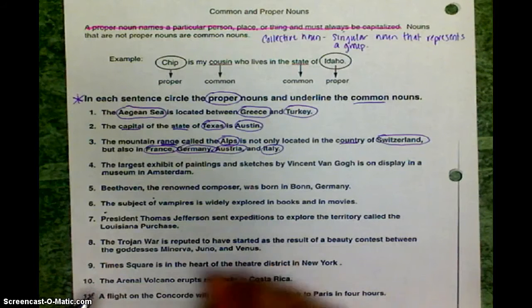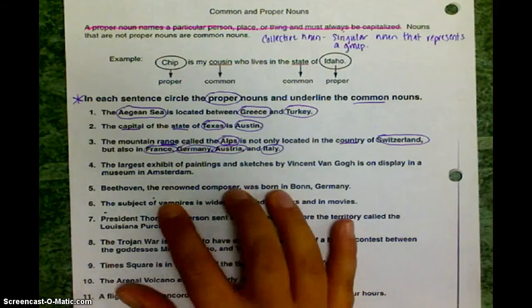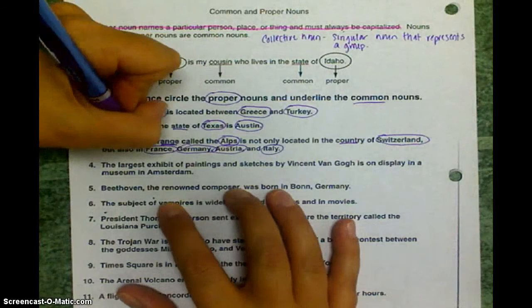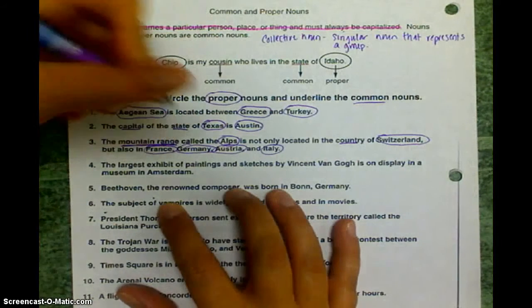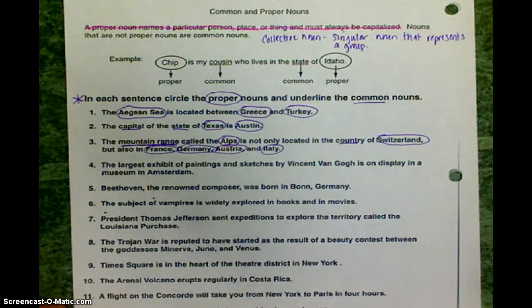Or we could consider it to be a compound noun because, actually, let's do that. We'll consider it a compound noun, a common compound, because a mountain by itself is a mountain. A range by itself could be any sort of range. It could be a driving range. Range can't stand on its own. So it could be a driving range, mountain range, shooting range, anything like that. So we want it to be specific.